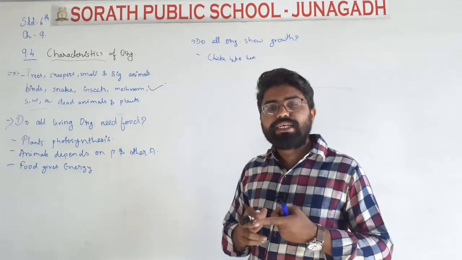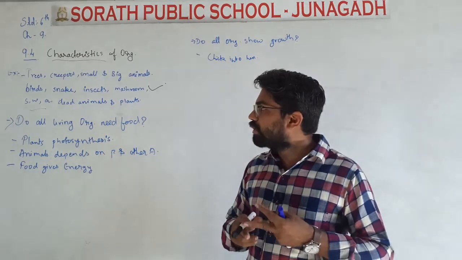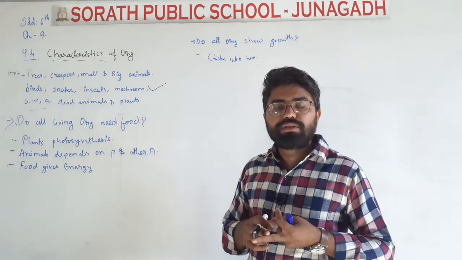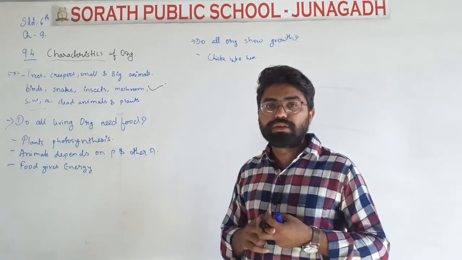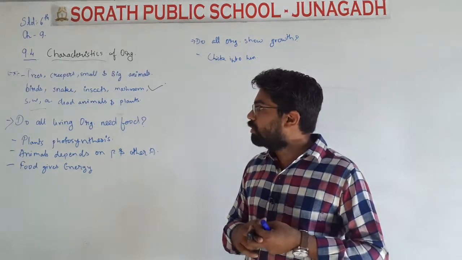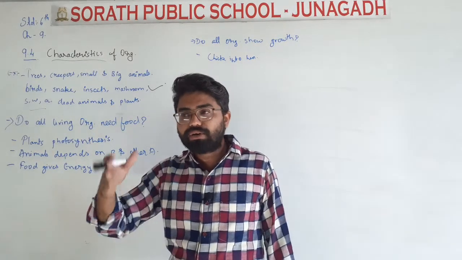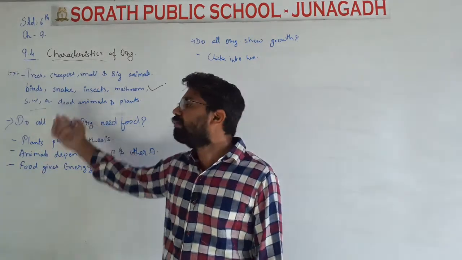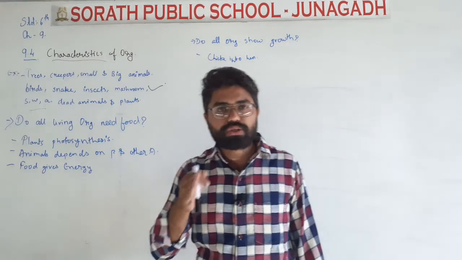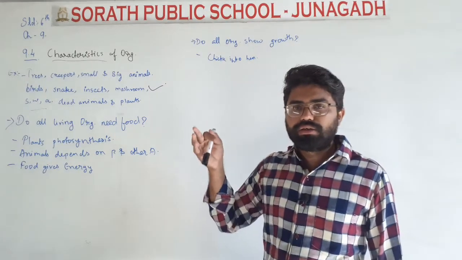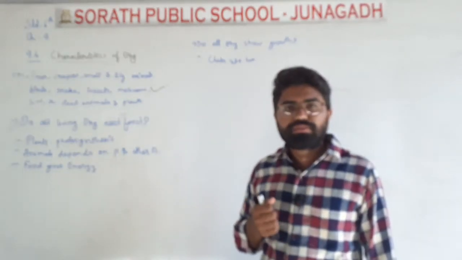Biotic means the plants and animals, and abiotic means air, water, sunlight, soil, rocks. These are known as the abiotic components, and they are non-living things, but we cannot survive without them. That is the main characteristic of soil, water, air, rocks and land also.